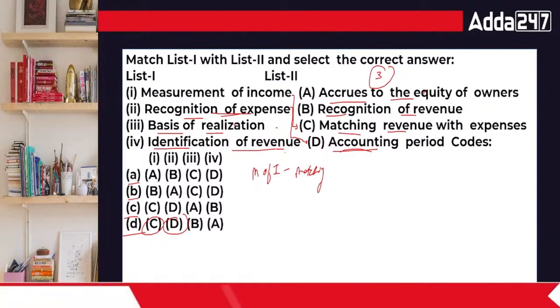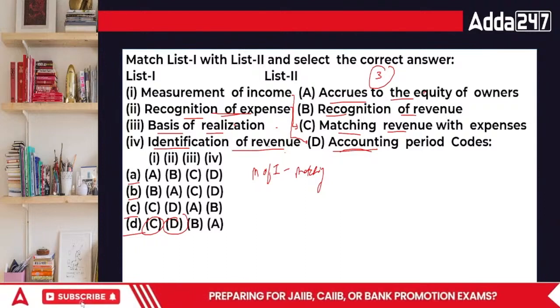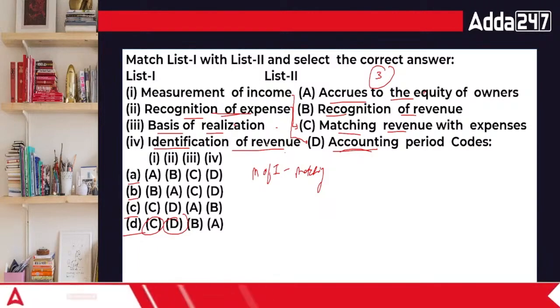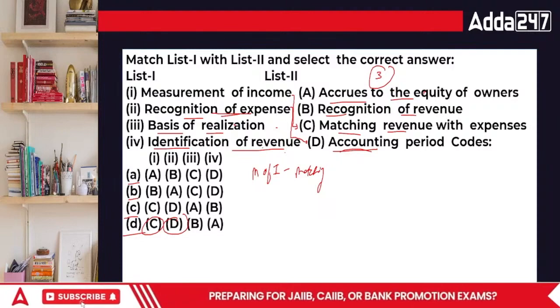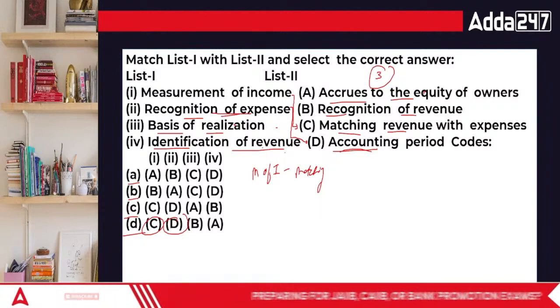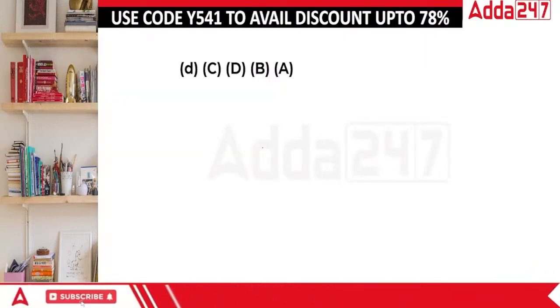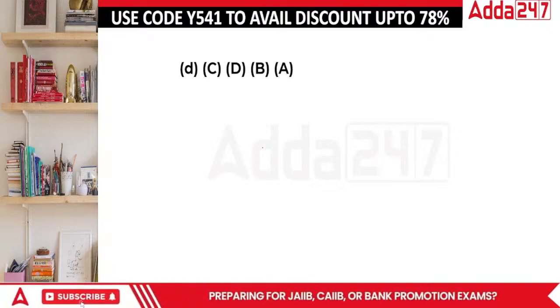When we try to identify it, it accrues to the equity of owners. Ultimately, if the organization earns even a single penny, who is this money going to, everyone? Whenever we have any specific money to pay, it goes directly to the equity. They are the ones who have the right to receive it.